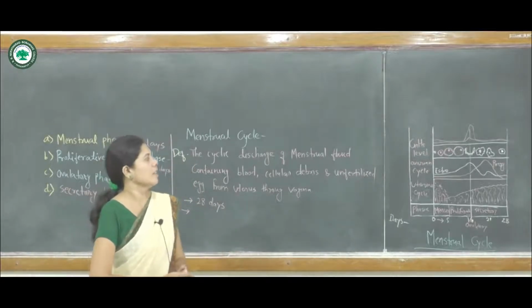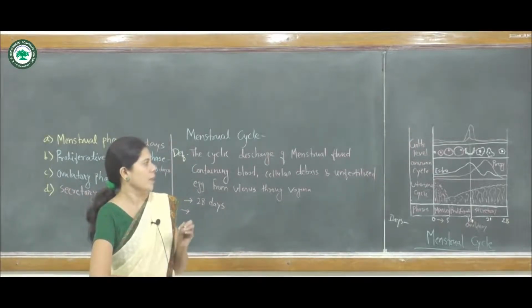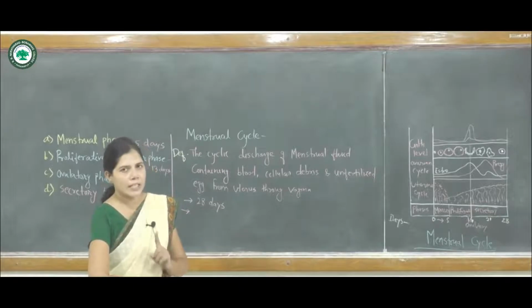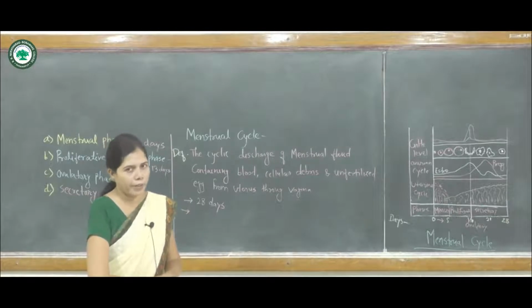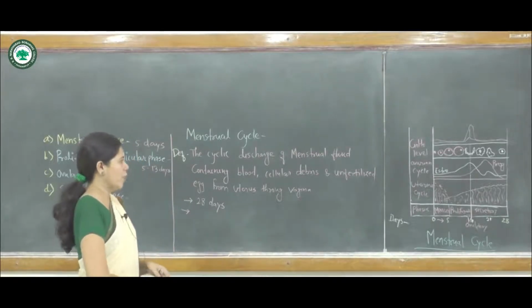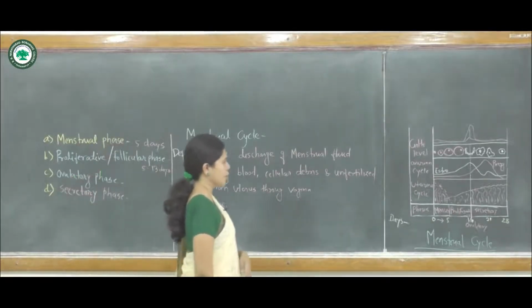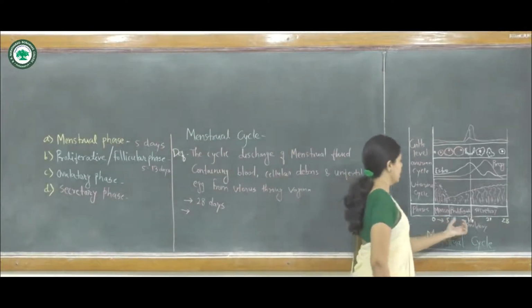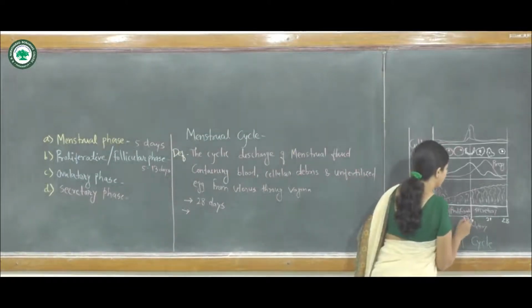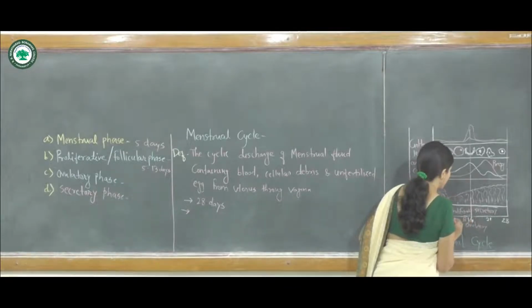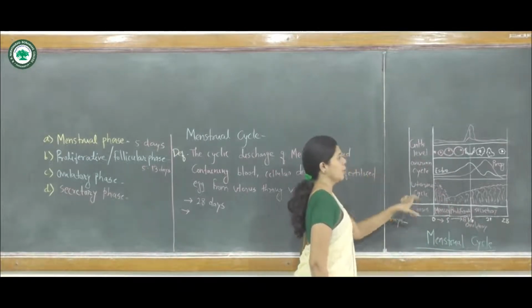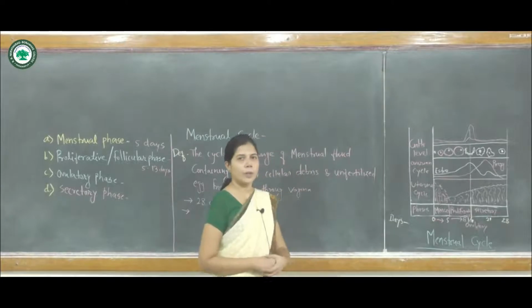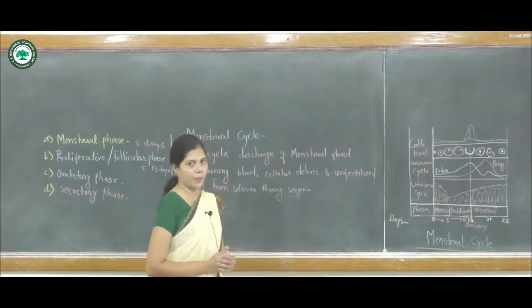Of the number of secondary follicles, only a single secondary follicle is transformed into the Graafian follicle, which is the mature follicle, between the 5th and 13th day. The duration of the proliferative phase is the 5th to 13th day, in which the uterine wall, meaning the endometrial wall, becomes regenerated.